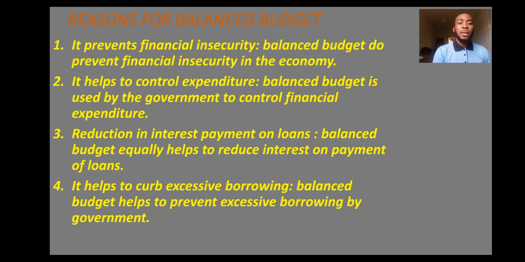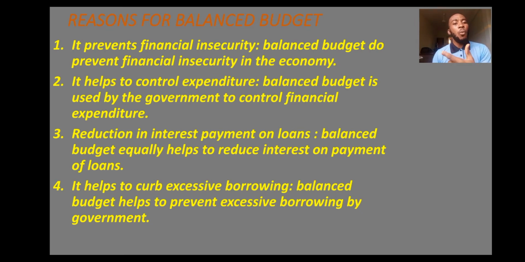Number two, it helps to control expenditure. Balanced budget is used by the government to control financial expenditure. What it simply means is the government uses a balanced budget to control financial expenditure. By financial expenditure, we mean here expending more than required, in other words, rendering the economy bankrupt.